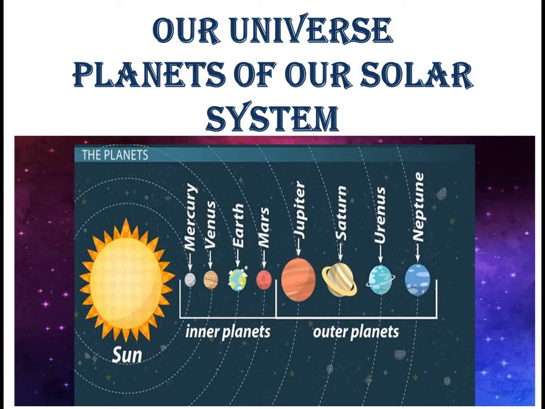Children, one thing I want to tell you. Earlier there were 9 planets. Pluto was there, but now it is called a dwarf planet. So we have studied about the planets of the solar system.